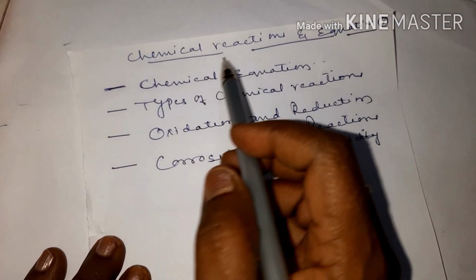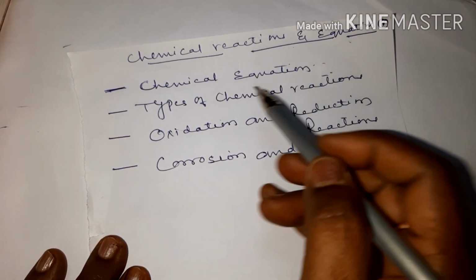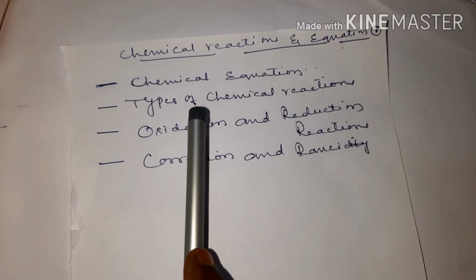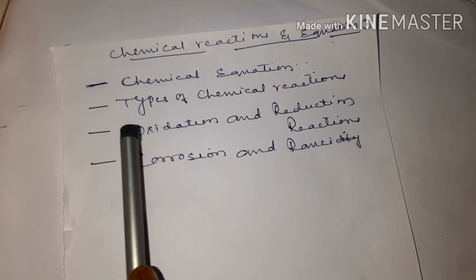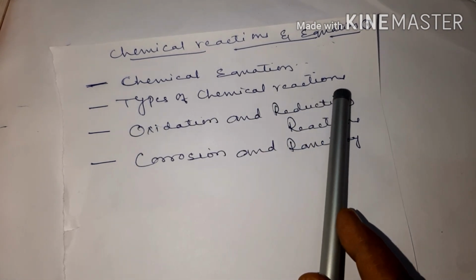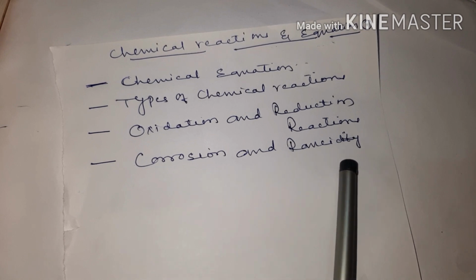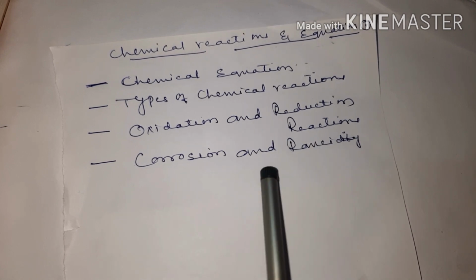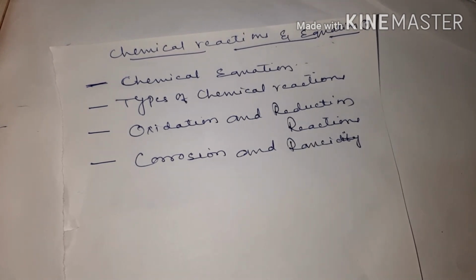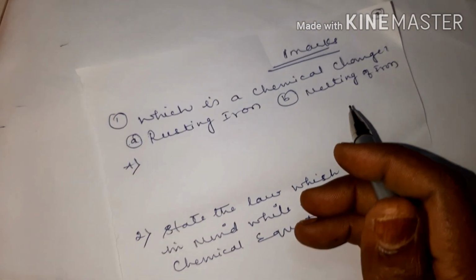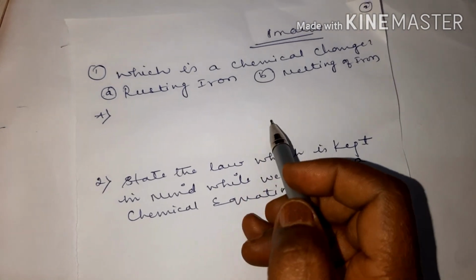From the chemical reactions and equations lesson, what are the important concepts you are going to concentrate on for your board exam? The first is chemical reaction, types of chemical reactions, oxidation and reduction reaction, corrosion and rancidity. Based on these concepts, you are going to learn the important questions. The first are 1 mark questions. We shall start with a 1 mark question, children.